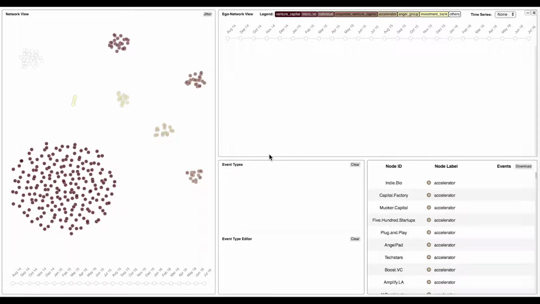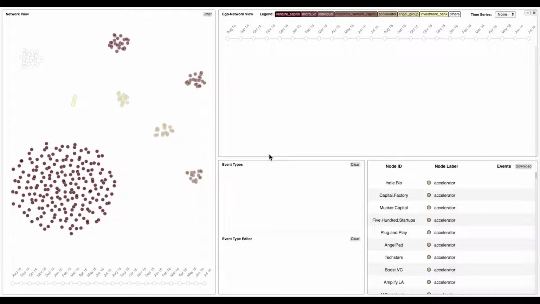From Crunchbase.com, we collected the co-investment activities among 335 active US investors between August 2014 and July 2016. Hence, there are 335 Ego networks. Each has 24 snapshots. In Investor A's Ego network in month T, Investor B is present if A and B co-invested in the same company in that month.